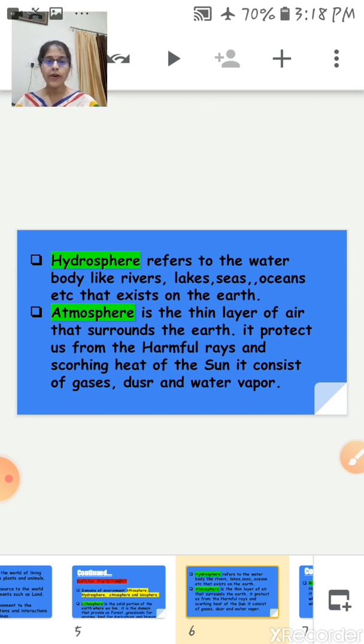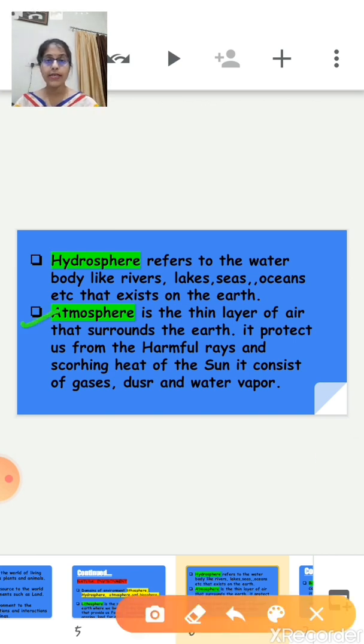Now the next important domain of the environment is atmosphere. So what is atmosphere? Atmosphere is a thin layer of air that surrounds the earth. Now, atmosphere, as you all know, protects us from ultraviolet rays, harmful rays, and scorching heat of the sun. It consists of gases, dust, and water vapor.